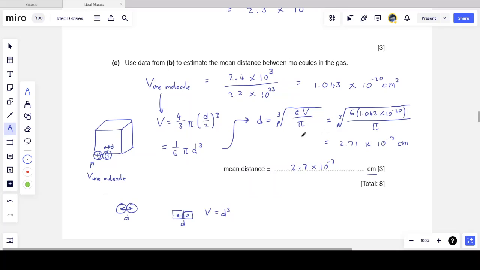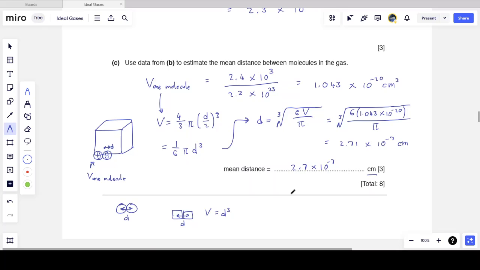You'd get an answer that's different from what I have, but it will also be in the order of 10 to the minus 7, which is good enough. We want the order of magnitude to be correct. And so my order of magnitude is 10 to the minus 7, yours would also be 10 to the minus 7, but would be a different number in front of the 10 to the minus 7. And so that's the mean distance between atoms.